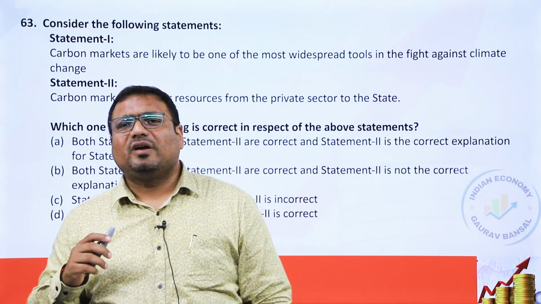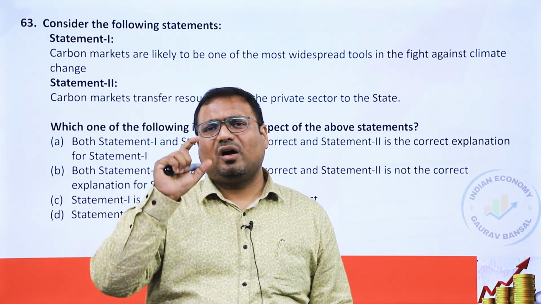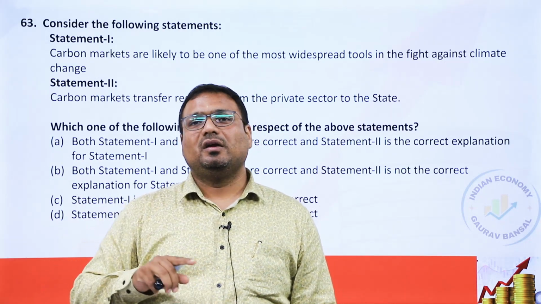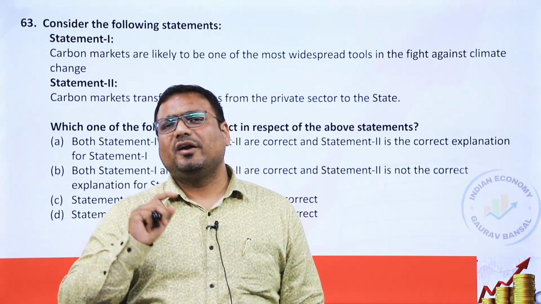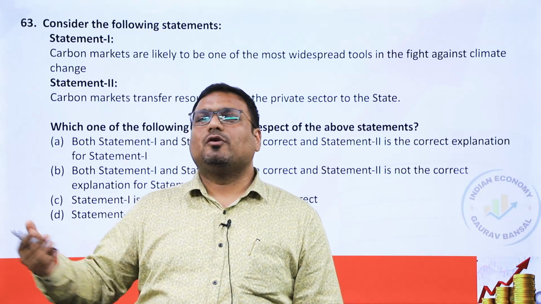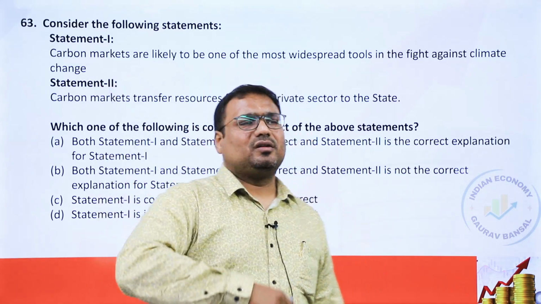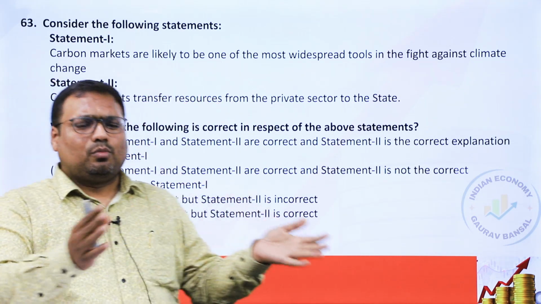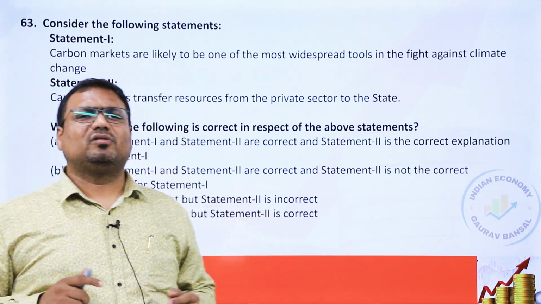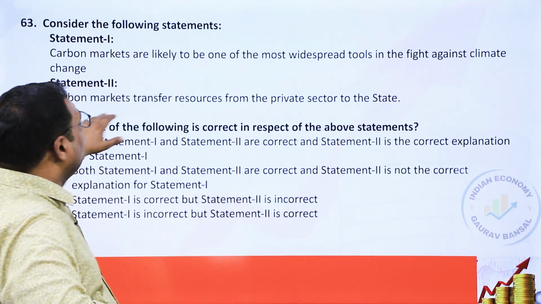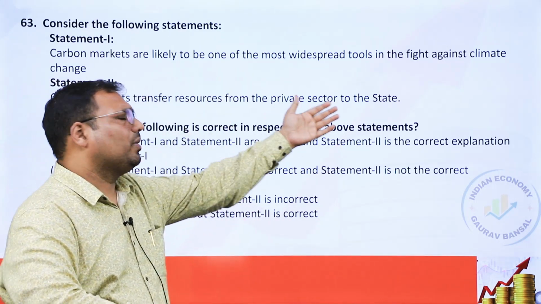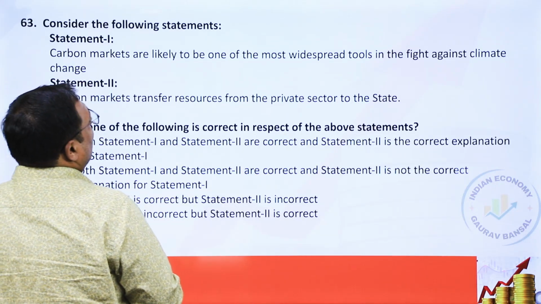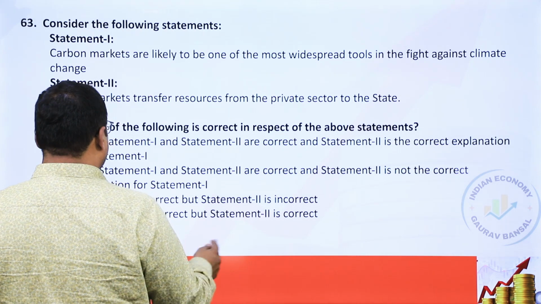And in the Pigouvian tax, Arthur Cecil Pigou also argued affected party should be compensated by affecting party. So those who are creating pollution, creating problems, they should be paying to others, not to the state. So on that basis, it should be incorrect. And otherwise also carbon credits are mostly traded between the corporations. Sometimes states can be there, but it can't be a general statement that it transfer from private to state. It is not a tax. So one is correct, second is incorrect. C.